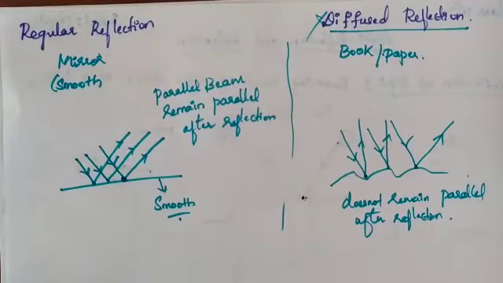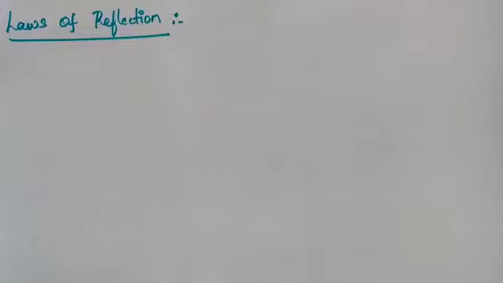That means mirrors. Only on the mirrors, that is on the smooth, polished surfaces, we are considering the reflection, refraction, everything in this concept. Now, laws of reflection. I think I can say it is a very important concept in this chapter. We are only discussing regular reflection under the laws of reflection.